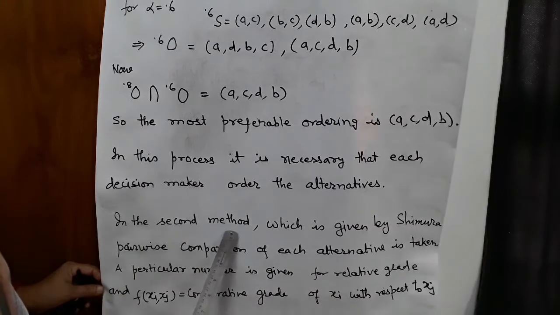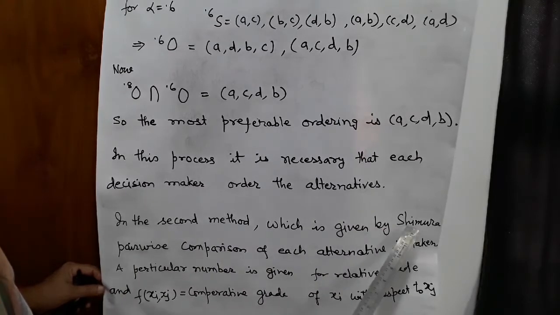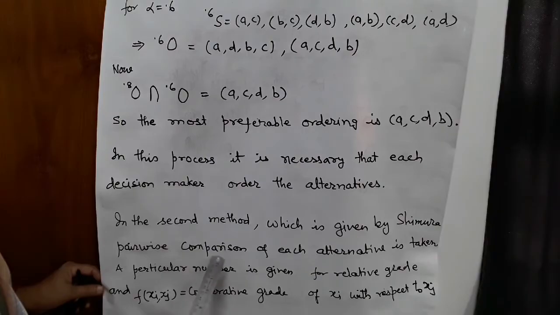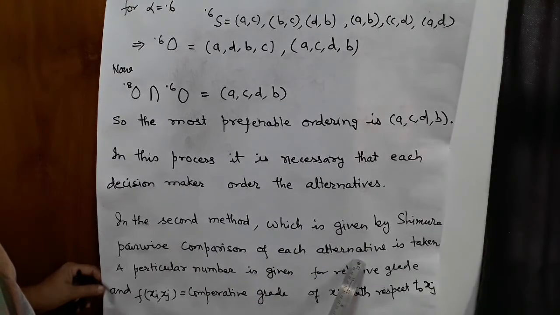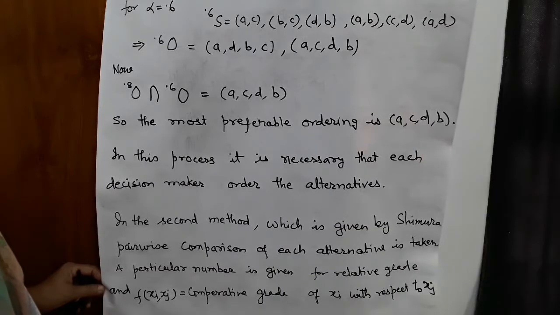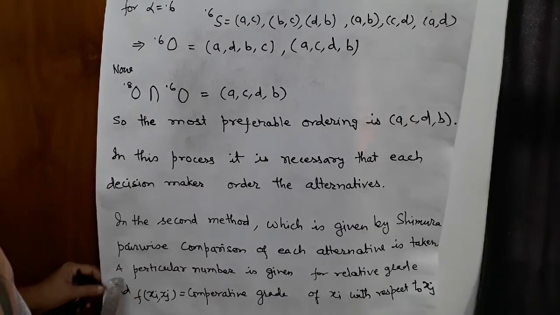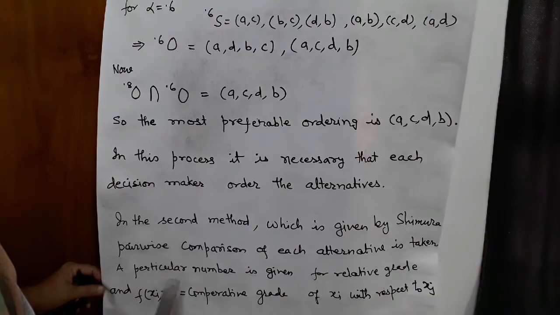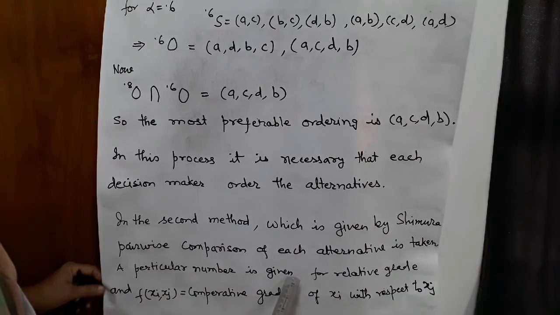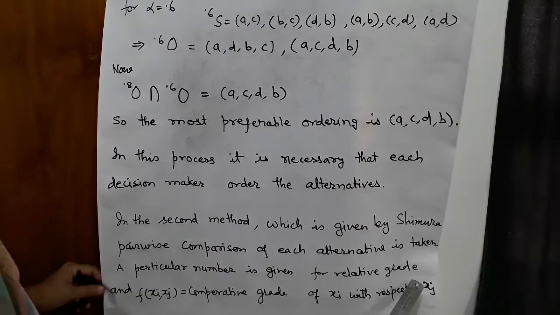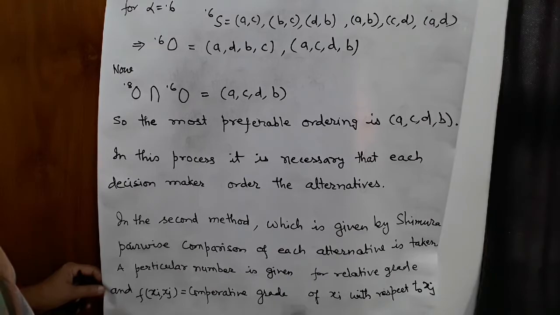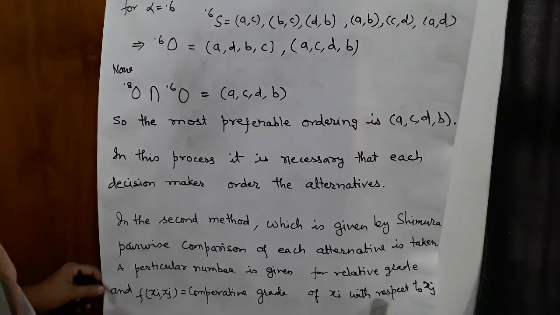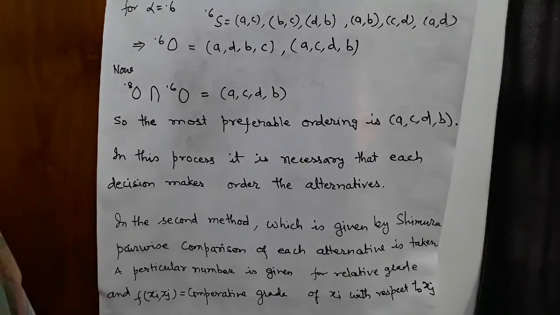In the second method, which is given by Shimura, pairwise comparison of each alternative is taken. A particular number is given for relative grade and f xi xj is equal to comparative grade of xi with respect to xj.